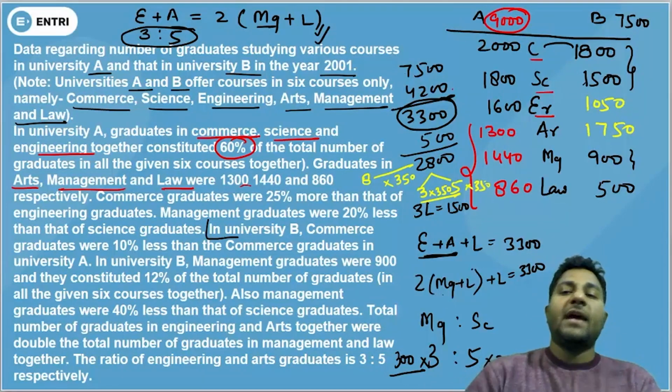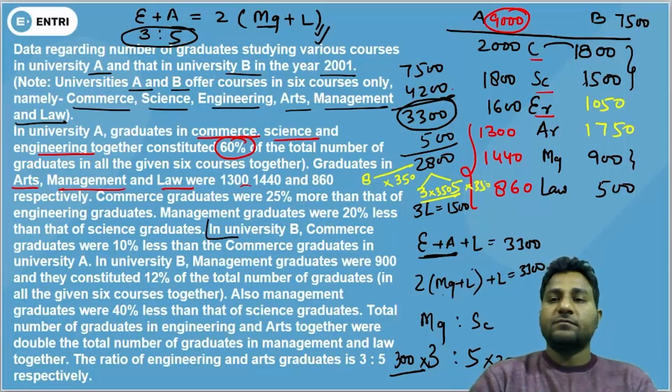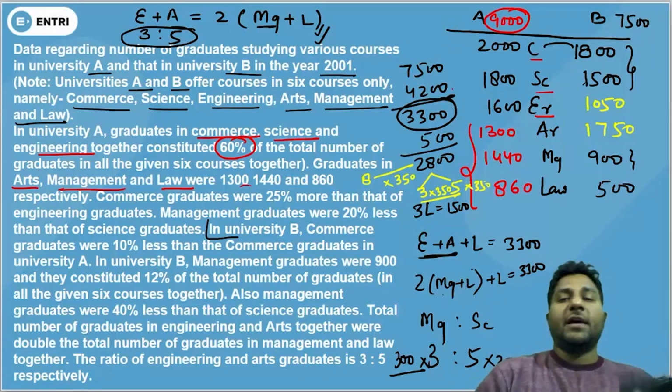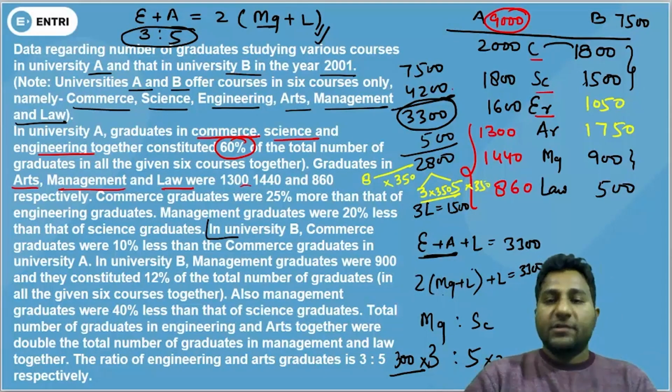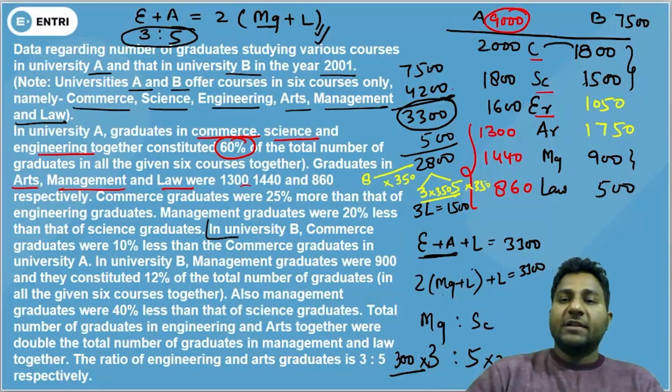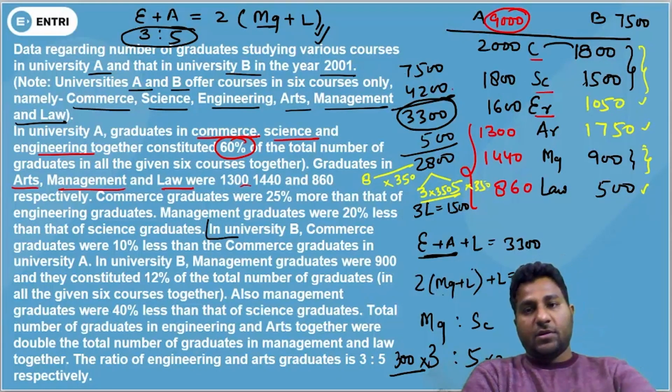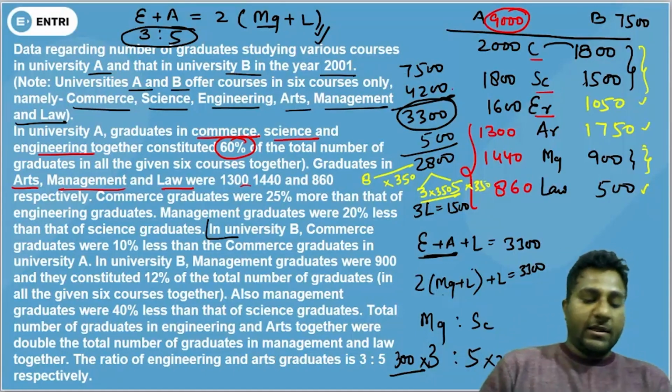Now we know we have all the data. So let me take a picture of this data. In the next slot we can solve questions based on this DI. So I hope you all have understood this one. Just one thing you should remember: calculate these three data and you will figure out the rest of the three data, because you will be getting another equation.